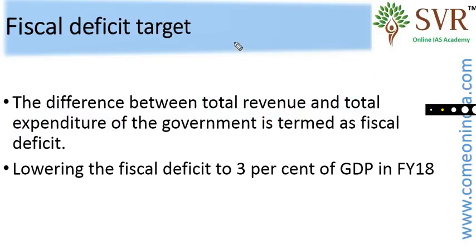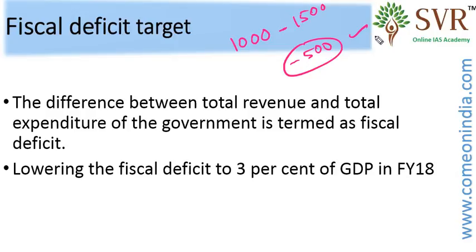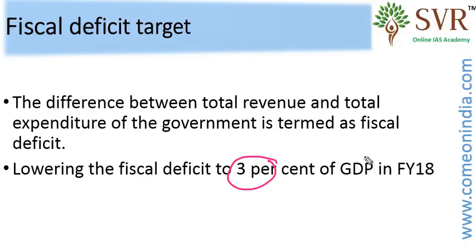For example, if government earns 1000 rupees in a year and expenditure is 1500, it means the difference is minus 500. So the amount will be converted as a percentage of GDP. So government aims to reduce the fiscal deficit to 3% of the GDP in the financial year 2018. So don't forget the target, 3% of the GDP.